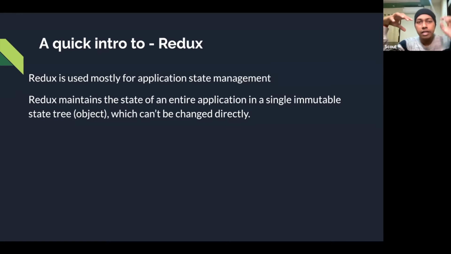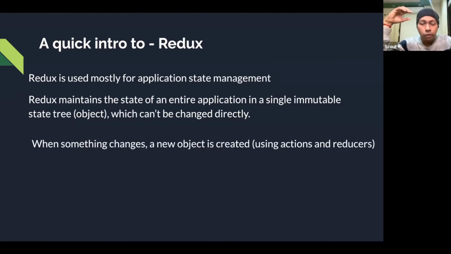When something changes, meaning some new data is coming and you want to change the state, a new object gets created and replaces the current state object. You cannot directly assign a value to the current state object; instead you create a new object and replace the older one. It acts like that.